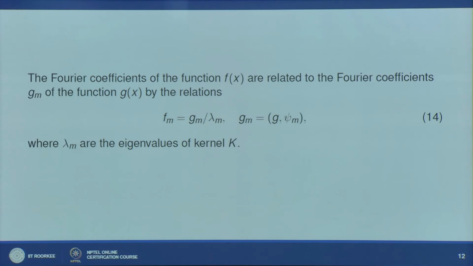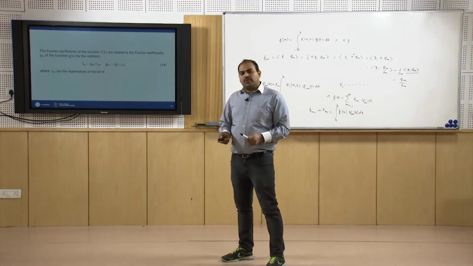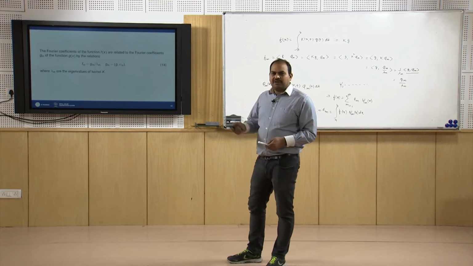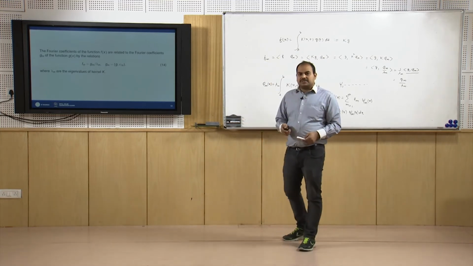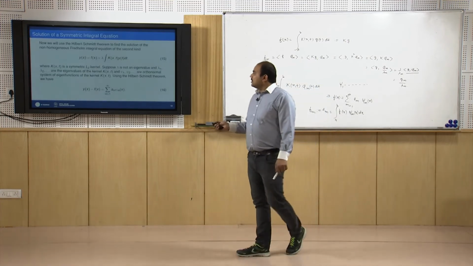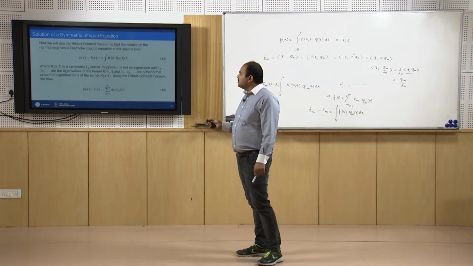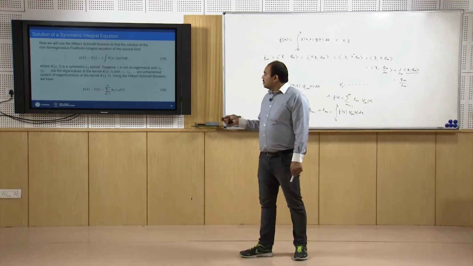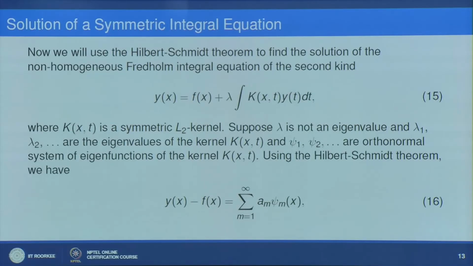Using this, now let us proceed to solve the Fredholm integral equation. We try to solve for the second type first, and then, if time permits, we will discuss the first type also. So let us try to find the solution of a non-homogeneous Fredholm integral equation with a symmetric kernel. Please remember, if it is homogeneous, then we have already solved it, as that is nothing but the eigenvalue-eigenfunction problem. So now let us proceed to solve the non-homogeneous problem, that is y of x equal to f of x plus lambda times the integral from a to b of K(x,t) y(t) dt.